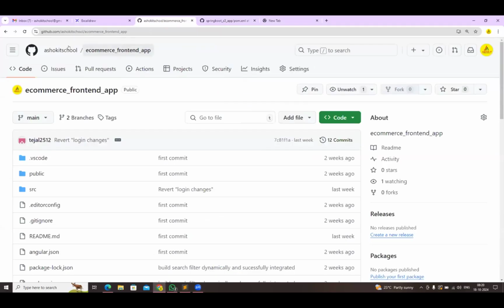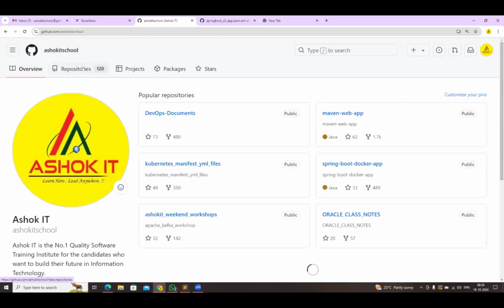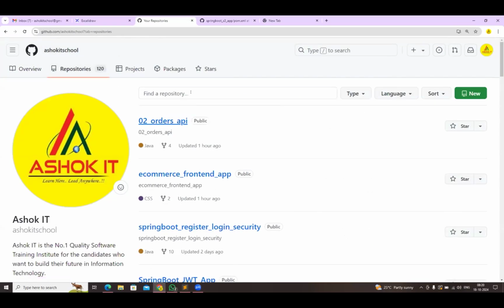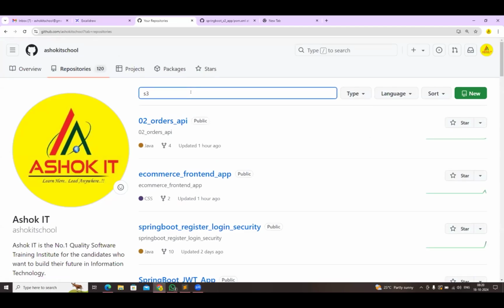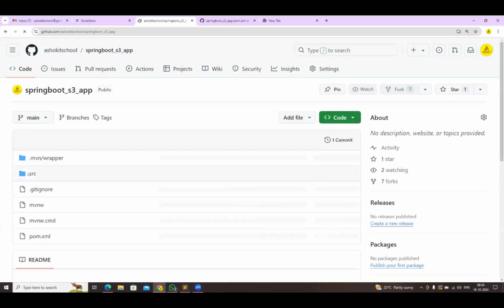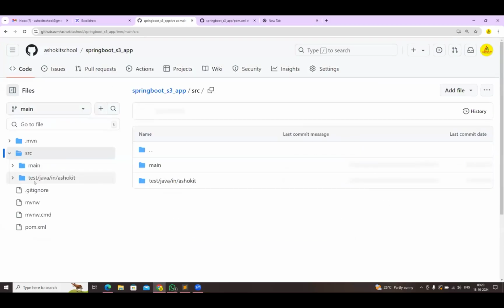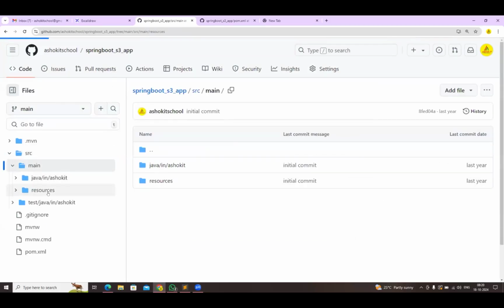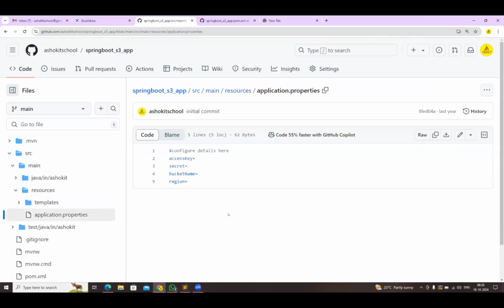Go to my GitHub repository, search for repositories, and type S3. The code is already available. The only thing is you need to configure your IAM account access key and secret key. Go to src, and in the resources, configure your properties. If you want to communicate with the AWS cloud programmatically, you need to specify your IAM user access key, secret key, the bucket you want to create, and the region in which your bucket is available. Configure the properties file, then you can take the code.